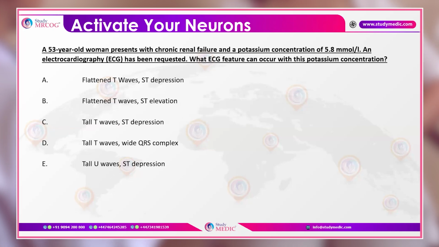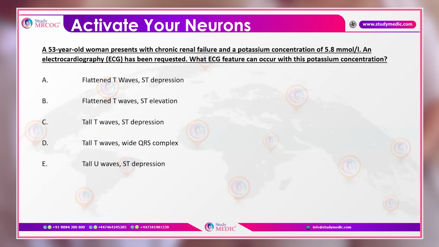A 53-year-old woman presents with chronic renal failure and a potassium concentration of 5.8, and electrocardiography has been requested. Which ECG features can occur with this potassium concentration? Flat T wave and ST depression, flat T wave and ST elevation, tall T wave and ST depression, tall T wave and wide QRS complex, or tall U wave and ST depression.